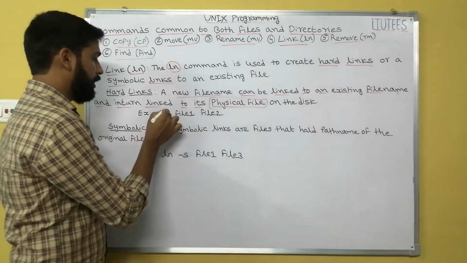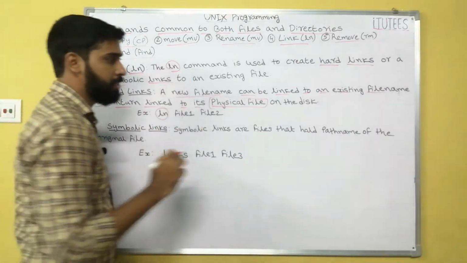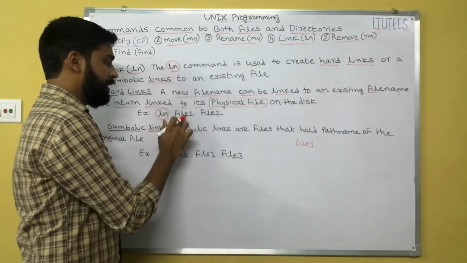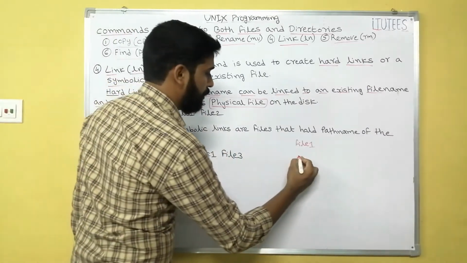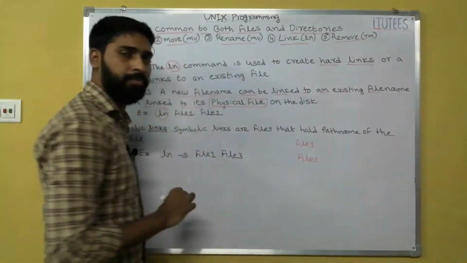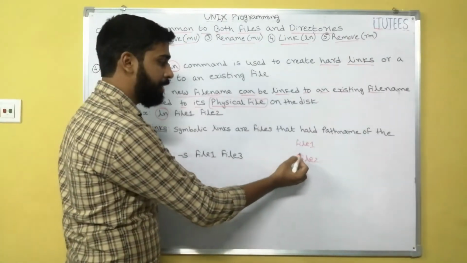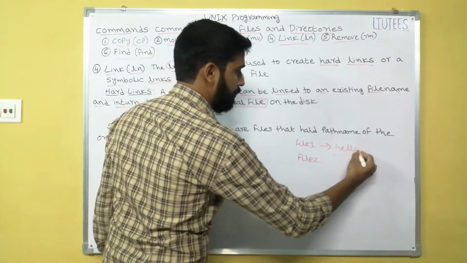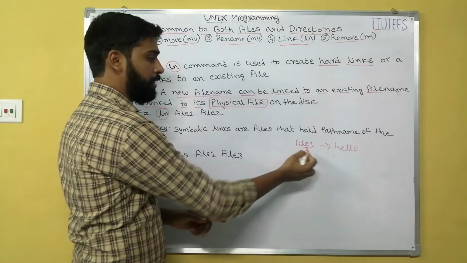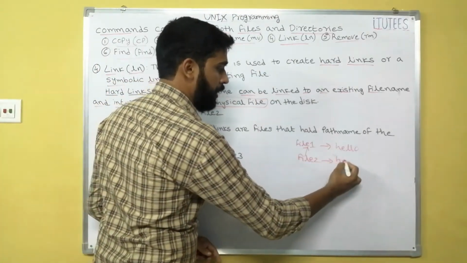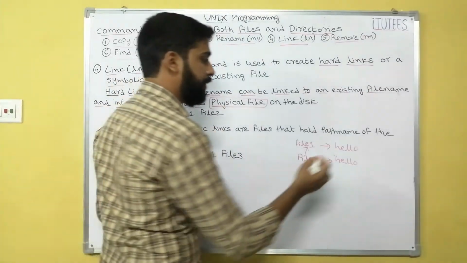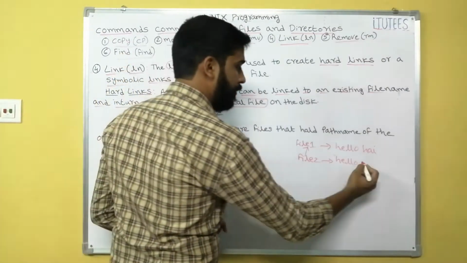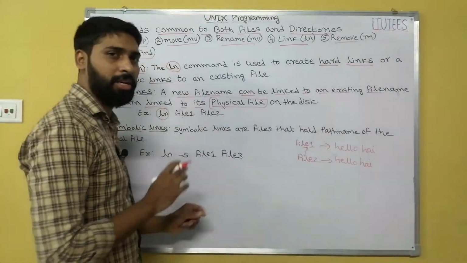For example, ln file1 file2. Let us assume there is a file named file1. ln file1 file2, then automatically another file, file2, is created. Now file2 is linked with file1. That means the contents of file1 are, for example, hello. Now file2 is linked with file1, so it also displays hello. If I modify hello to hi, then the modifications are automatically applied to file2 also. That is the advantage of linked files.